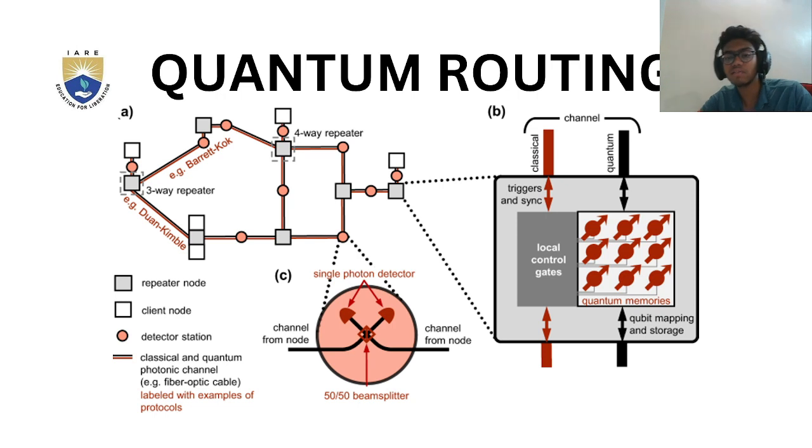And here it is a very complex subject and a very complex process, where we see local control gates, qubit mapping and storage, quantum memories, triggers and sync, traveling through the channel and entering multiple 4-way repeaters and other repeaters, and also a 3-way repeater, Duan-Kimble, which is an example of it, and single photon detectors, channel from node, photon detectors, and 50-50 beam splitters. This quantum routing is very important, and it also makes the internet much faster than the classical internet.